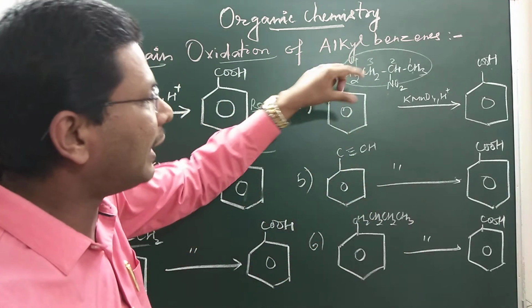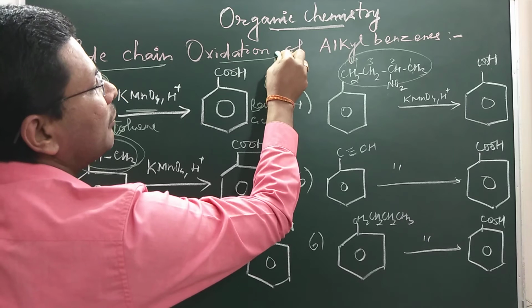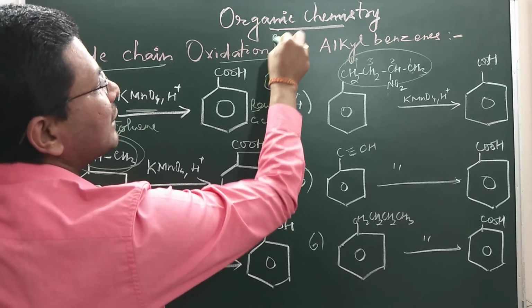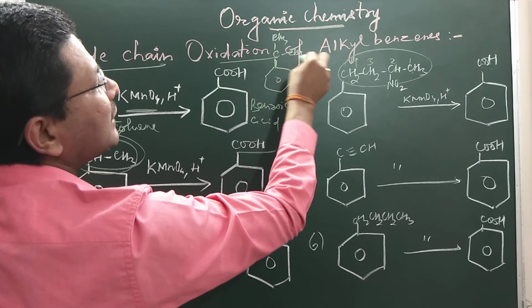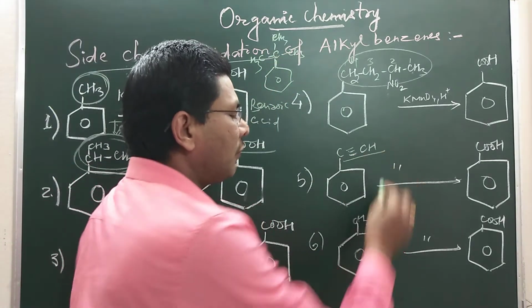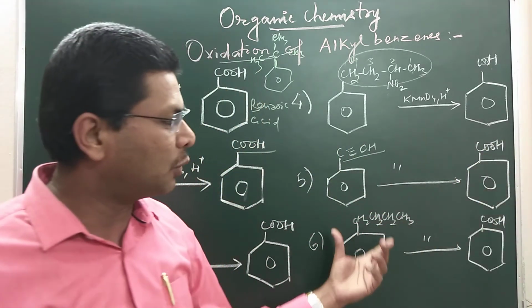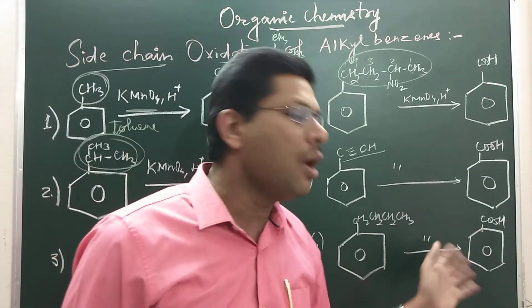But keep this in mind that if a tertiary group is there, suppose you have a benzene ring with a carbon which is attached with 3 alkyl groups, this will not get oxidized by KMnO4. If you have phenylethyne, that will also get oxidized to benzoic acid. If you have butyl benzene, that will also get oxidized to benzoic acid.